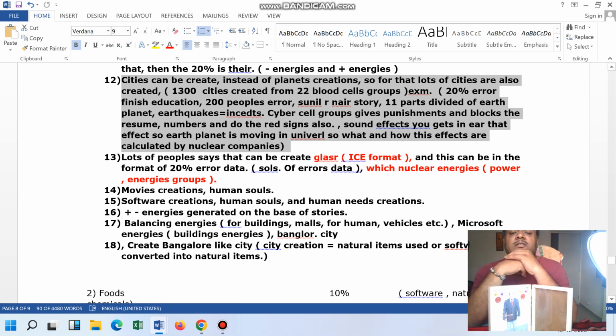One of the people said that yes, there was land, and that land is divided into 11 parts. Sorry, the land of the planet Earth is divided into 11 parts. Then he said that yes, it is divided into 11 parts, and like this the things are connected. Then one of the people said that these 11 lands are connected with the words, because previously there were no cities. Cities were there, but creation had not happened.